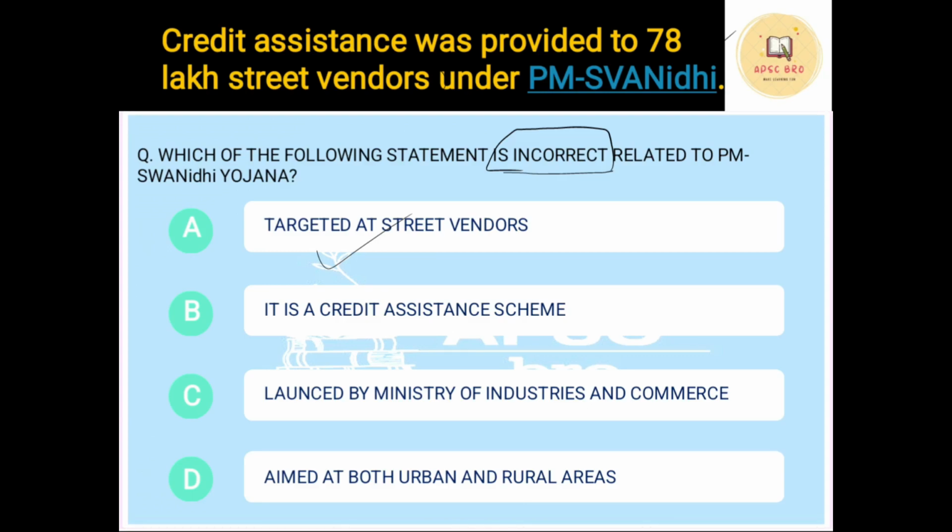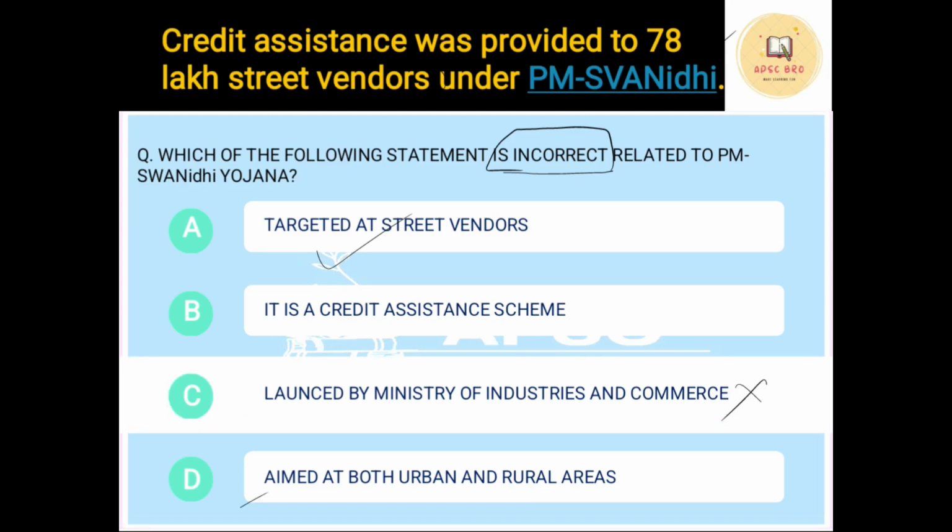Okay. Now this statement is wrong. What is the correct ministry? It is Ministry of Housing and Urban Affairs. It is aimed at both urban and rural areas. So this is correct. So the correct answer is C. So out of the four statements, C is wrong, which is launched by Ministry of Industries and Commerce. It is actually Ministry of Housing and Urban Affairs.